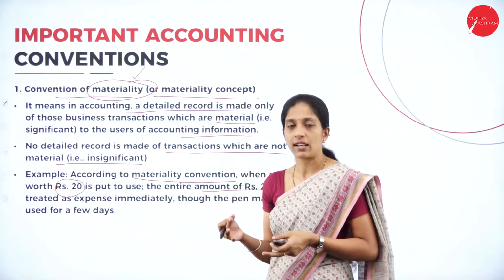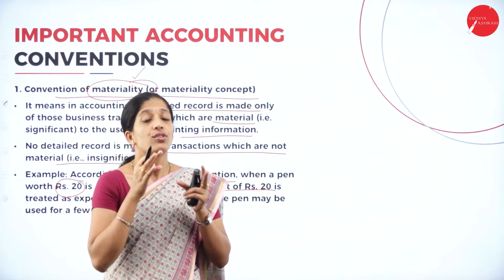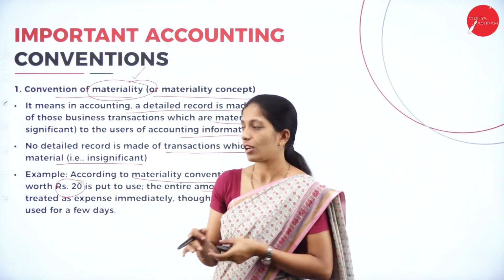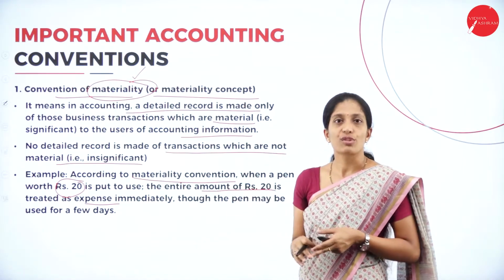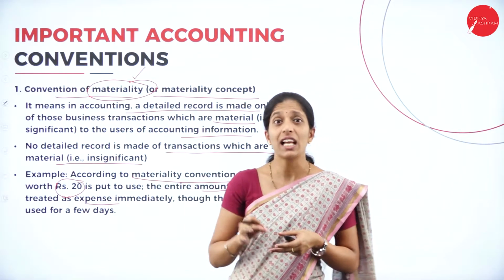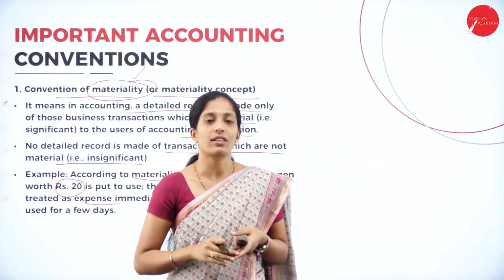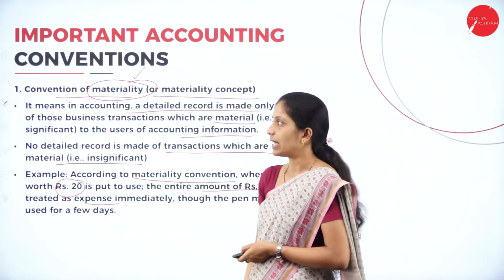We cannot say that only half has been used and half cannot be recorded. The whole 20 rupees has to be recorded as an expense immediately, though the pen is used for a few days. We have to record the expense incurred on that particular pen. So, this is the convention of materiality.